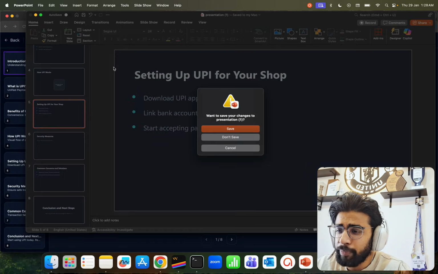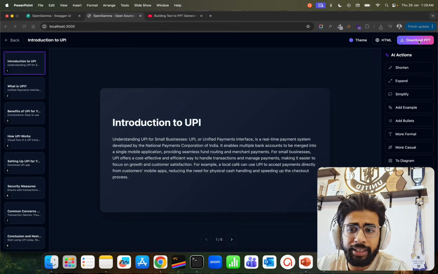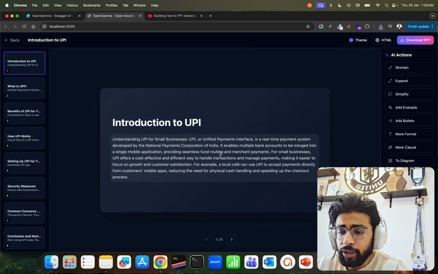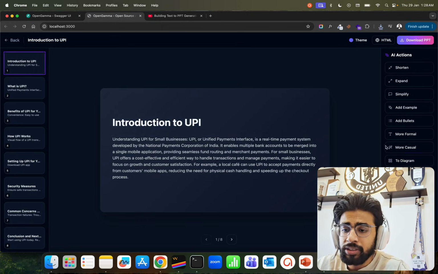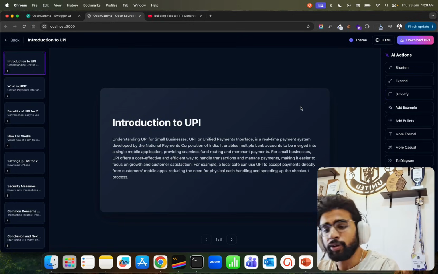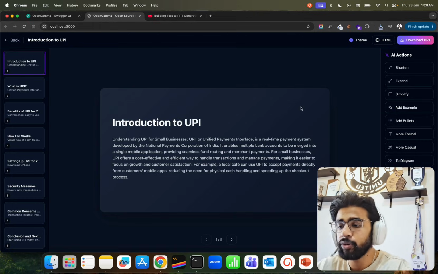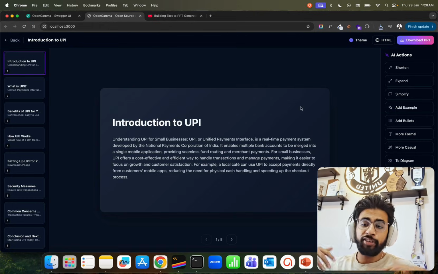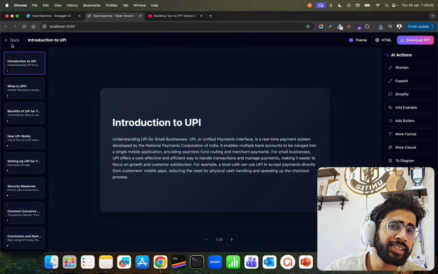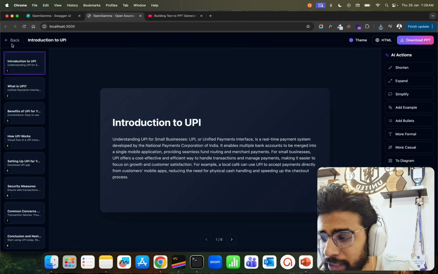I can also add PDF. Okay, I'm going to add a PDF here. Right now, we have download PPT. We have some conversion and everything. So you can also edit, right? So this is how it works. All the AI actions are working fine. I've tested it out, and I want to build something and probably make it open source. If you guys comment if you think this is worth expanding, we can push this on GitHub and work together to expand it. Otherwise, I will anyway work on this and make it a bit better, of course.